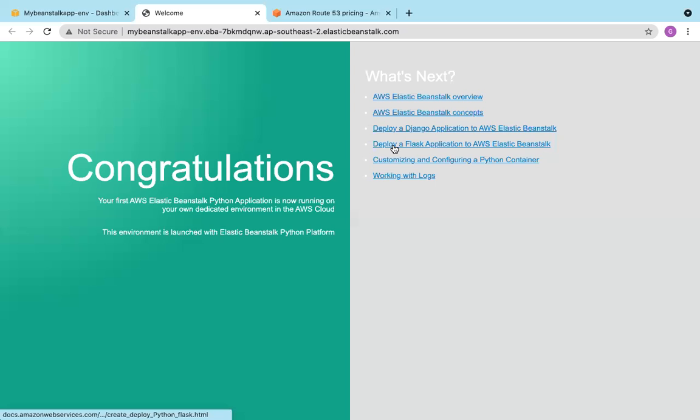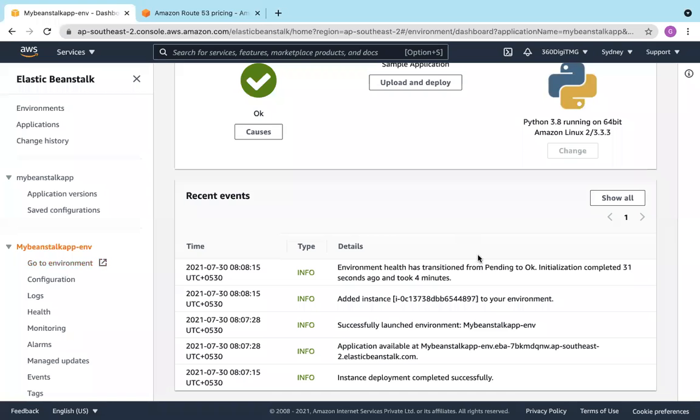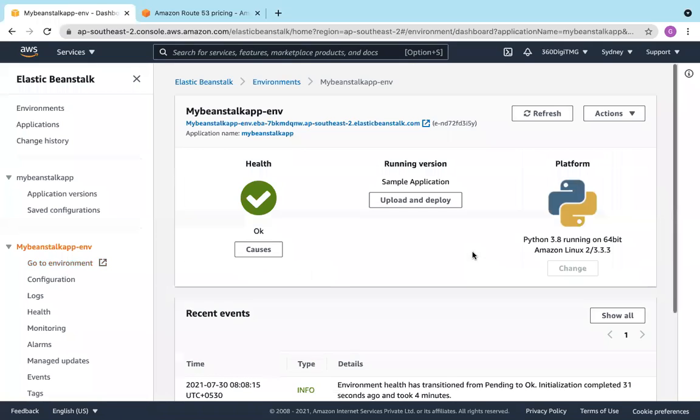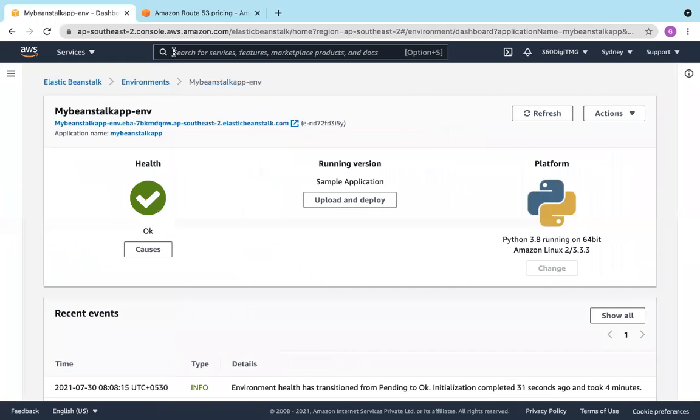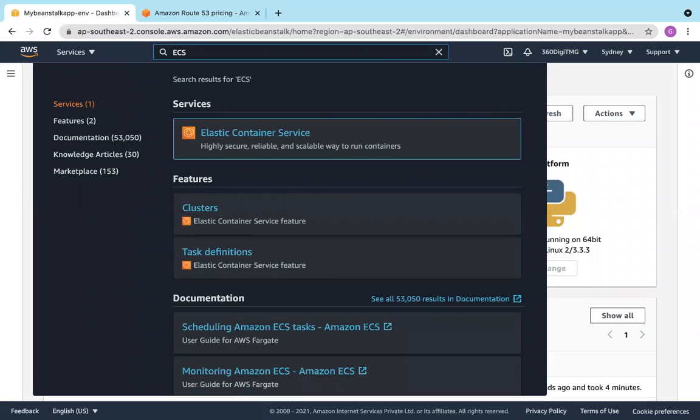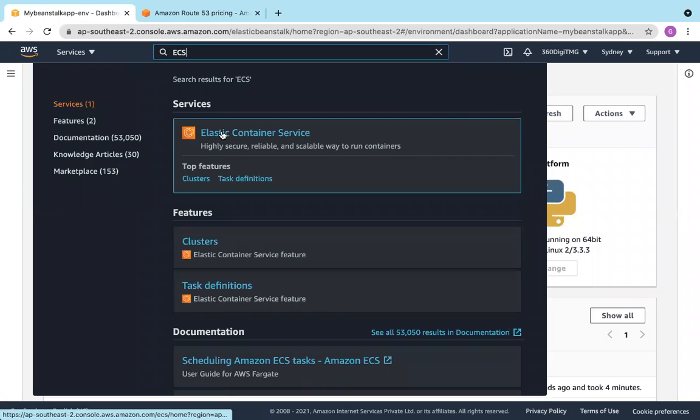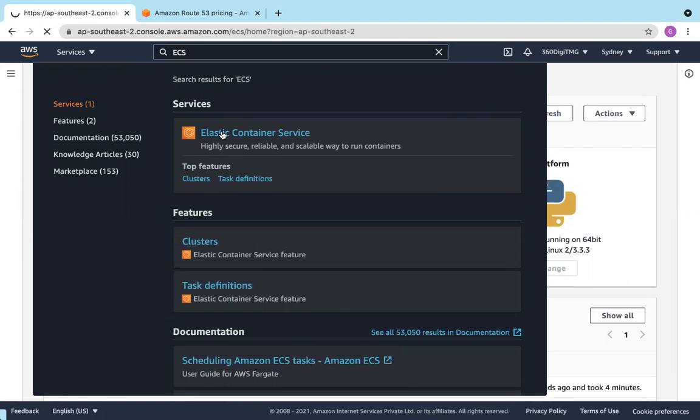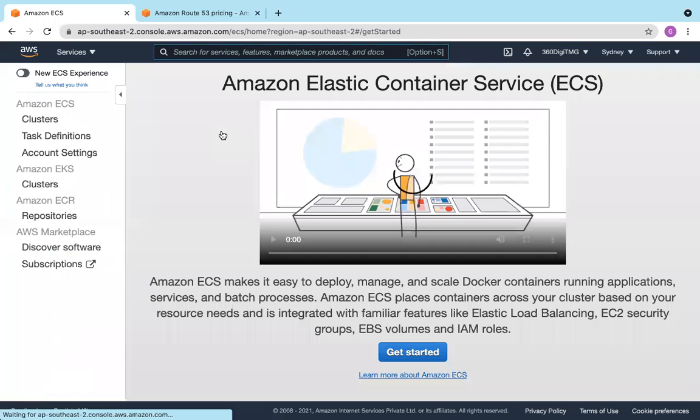So you can deploy Flask applications, Django applications, and you can use this Elastic Beanstalk for ECS. So knowing about ECS, ECS is one more important thing, like Elastic Container Service. What are these ECS? We already talked about EC2. Why we use EC2? EC2 are virtual machines, Elastic Cloud Compute.